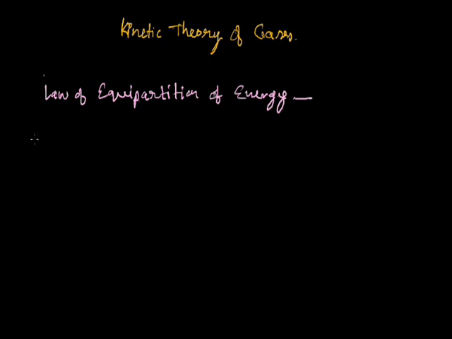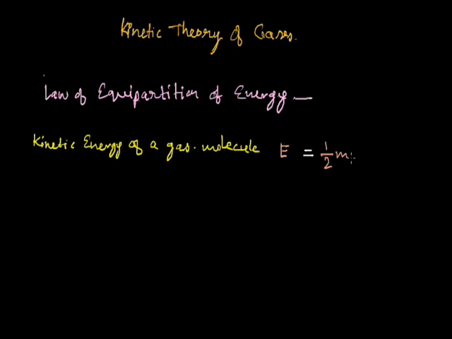As we know, the kinetic energy of a single molecule of gas is given by E equals half m Vx square plus half m Vy square plus half m Vz square, where Vx square, Vy square and Vz square are the square terms of the velocity along the x-axis, y-axis and z-axis.